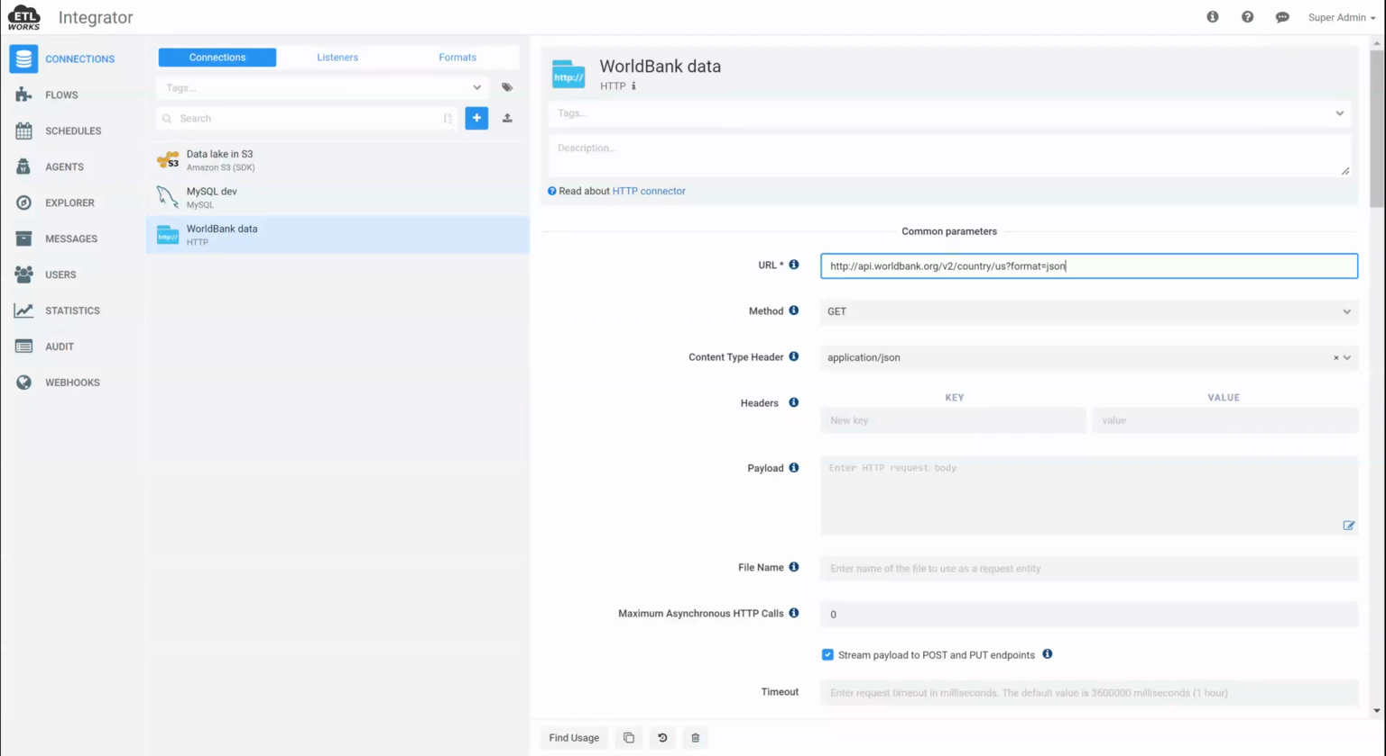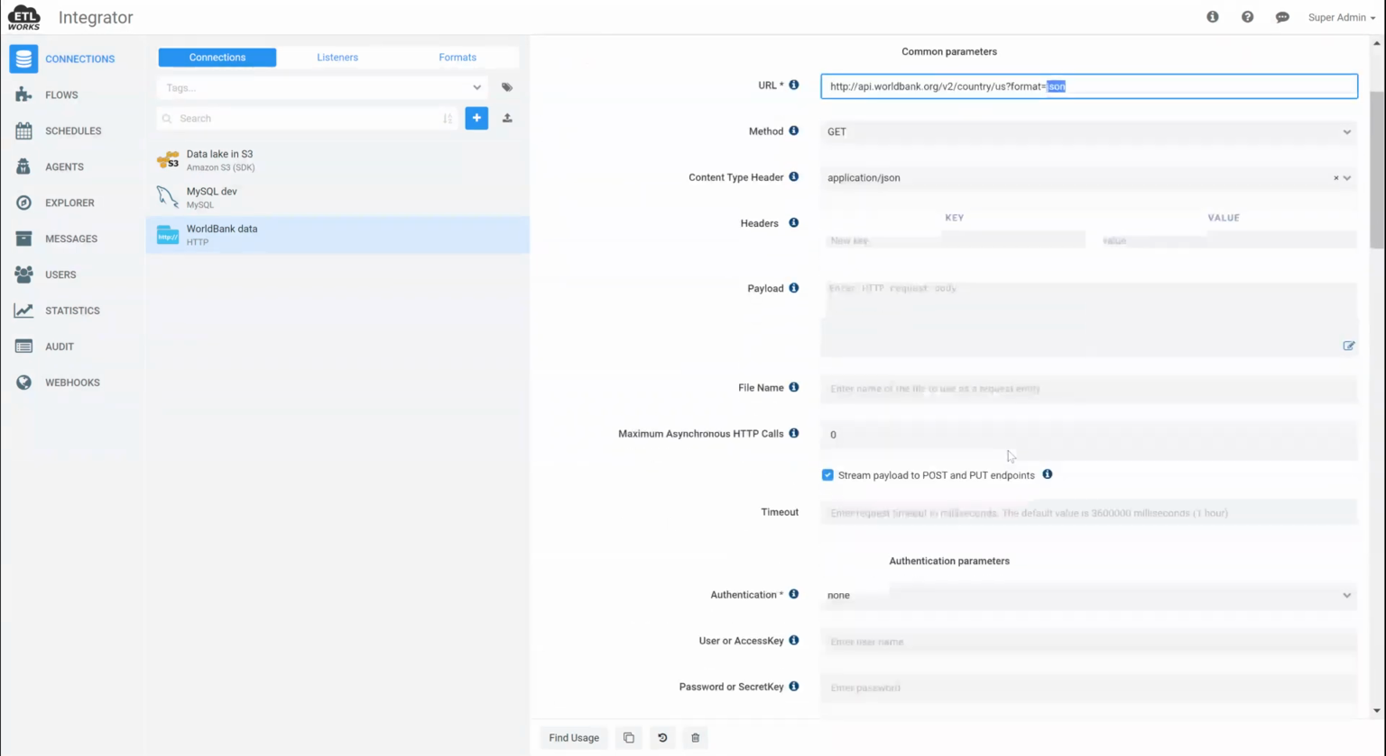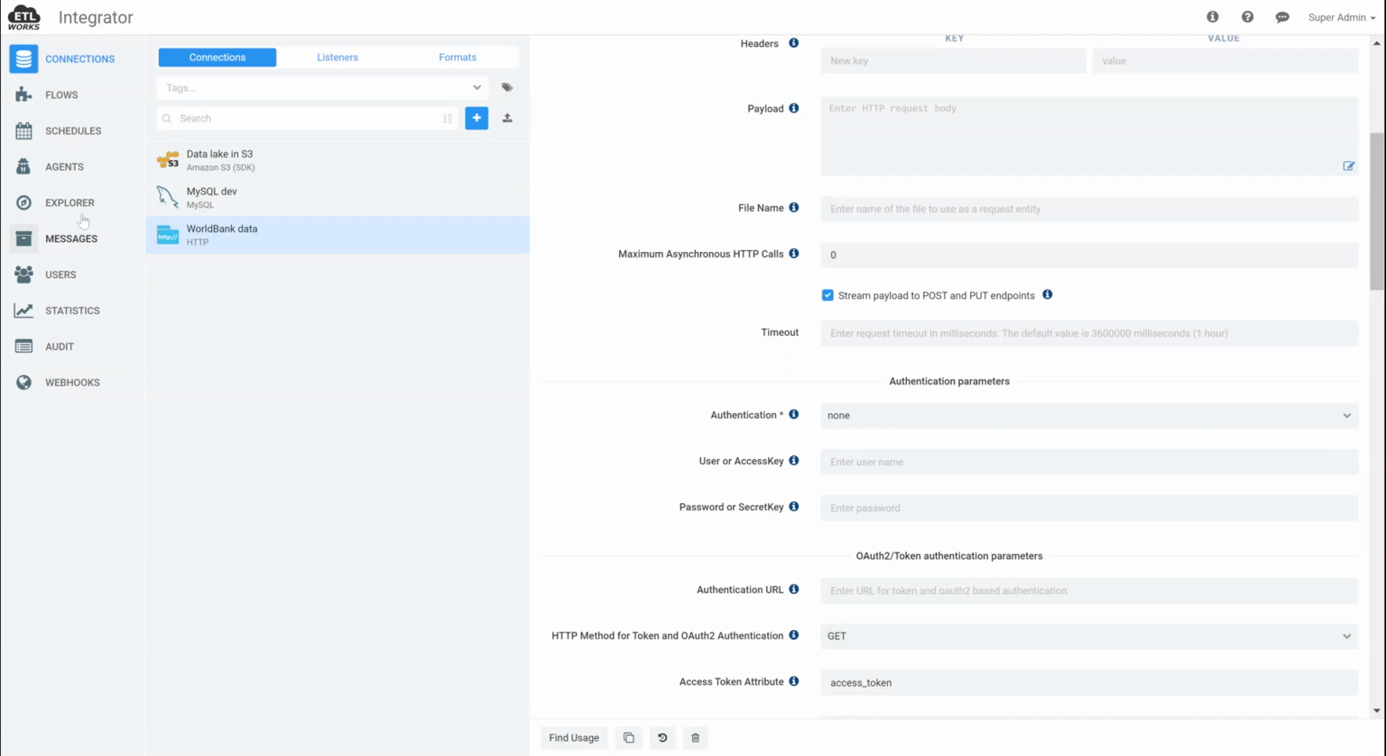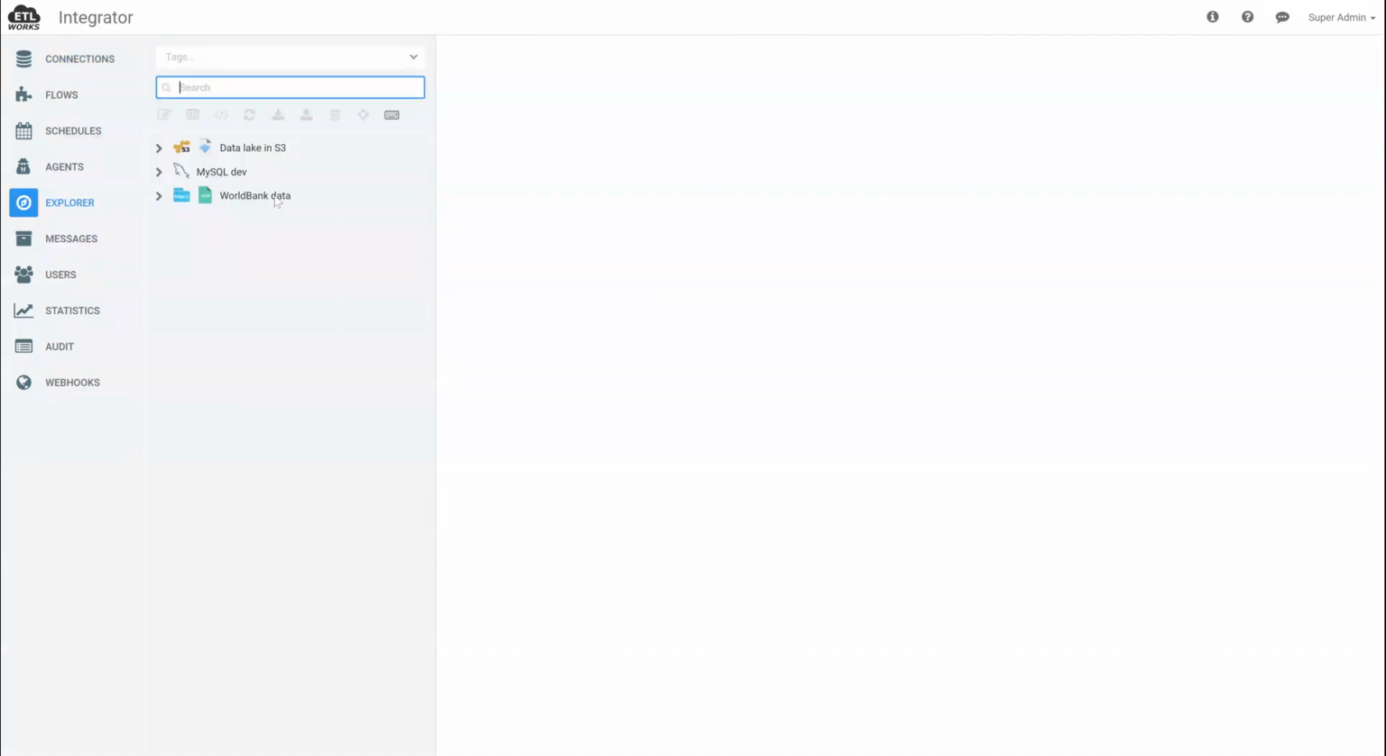Hi there. Today I'm going to show you how to work with custom APIs in ETLWorks. We're going to use Workbench public API, which returns data in a JSON format, and there is no authentication. But ETLWorks does support a lot of authentication types, anything from basic, preemptive, OAuth2, OAuth1, AWS, and many others. Let's take a look at the data returned by the web service.